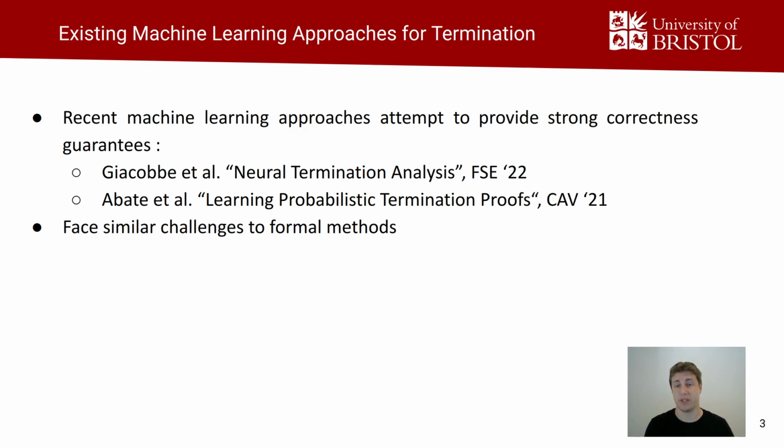Beyond formal approaches, various attempts have been made to achieve formal proofs using neural networks. For instance, Jacobi introduced an approach where neural networks are trained as ranking functions. A similar idea is employed in the approach of Abate, which uses a neural network to fit ranking supermartingales over execution traces. However, the majority of these approaches continue to rely on formal methods to provide a strong soundness guarantee and consequently suffer from similar limitations.